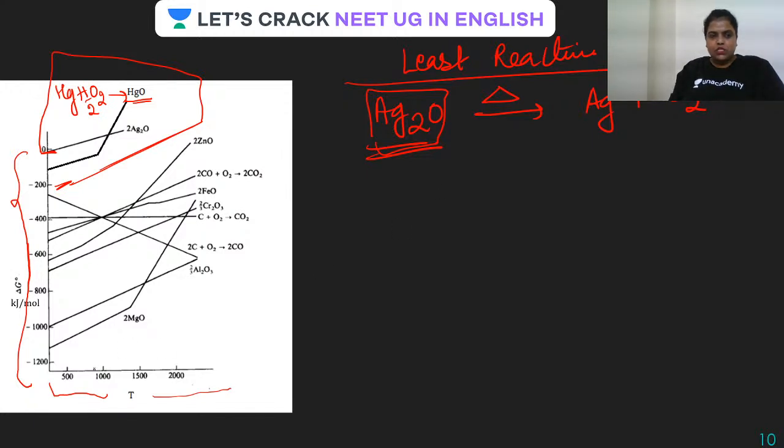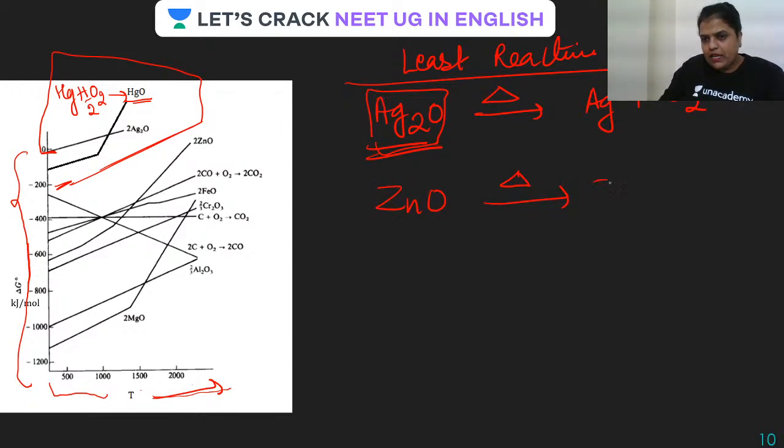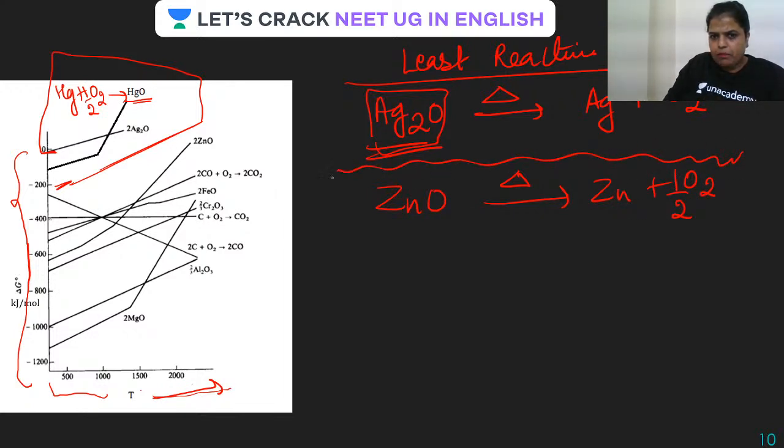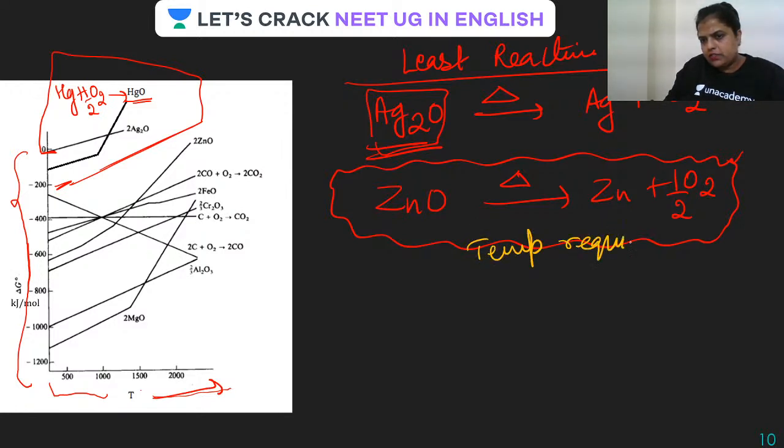Is that clear? But as you move this side, guys, you see they are all on this side. That means when you heat zinc oxide, it will decompose this way, but the very important feature is that here the temperature required will be very high.